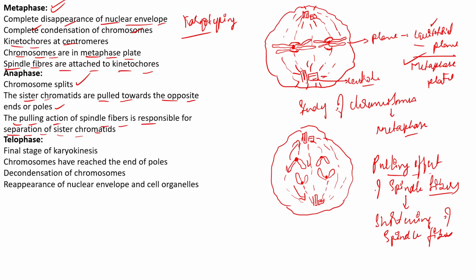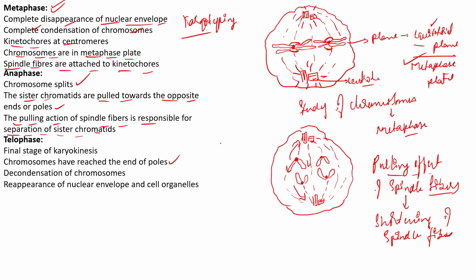The next stage we have is the telophase. Telophase is the final stage of karyokinesis. In the case of the telophase, you see that the chromosomes have reached the ends of the poles.